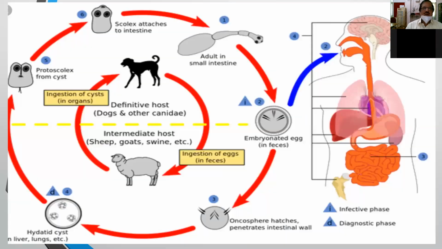So this is the life cycle of hydatid cyst. The adult worm is present in the intestine of the dog, and it releases the ova.